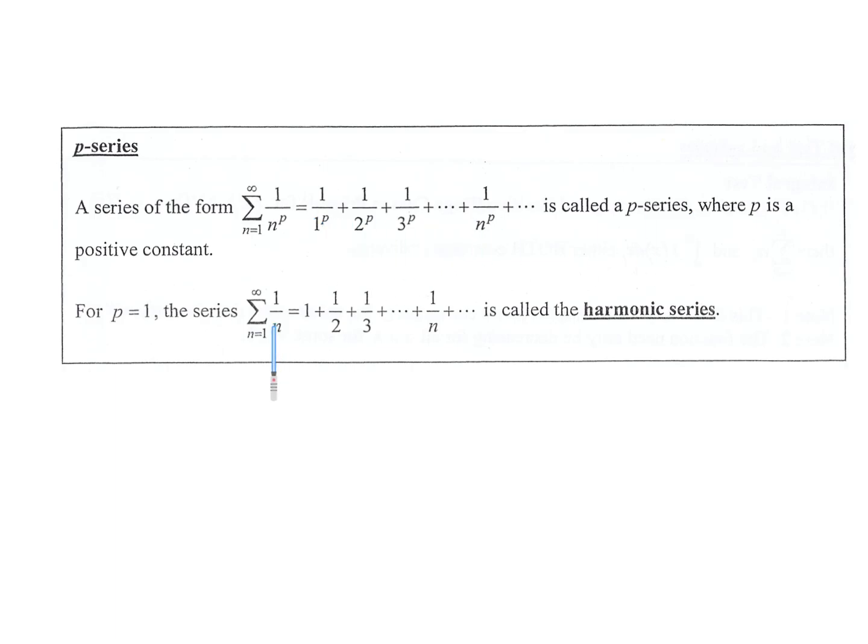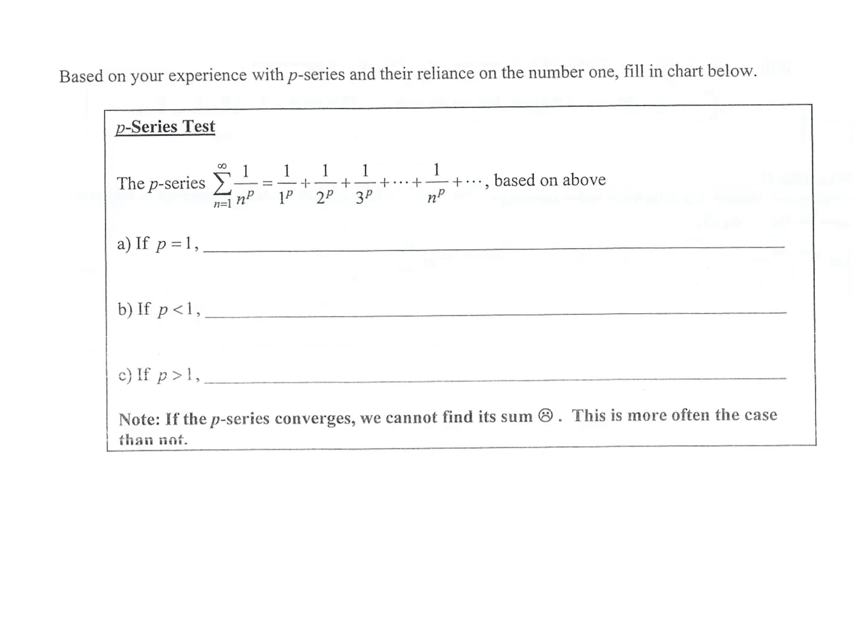Now, when our p is 1, it is a special series, and it's called a harmonic series. We'll talk about that one as we go along. For instance, if we substitute in 1, we would have a harmonic series for p. However, a harmonic series diverges. And if p is less than 1, again, the series diverges. And if p is greater than 1, the series converges.